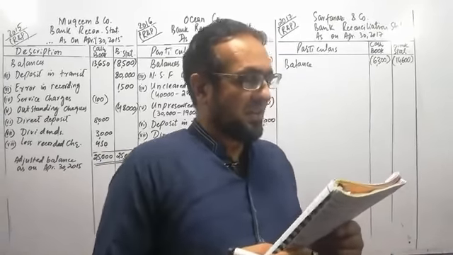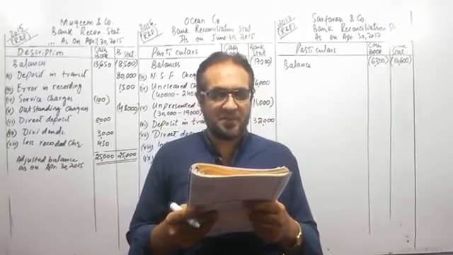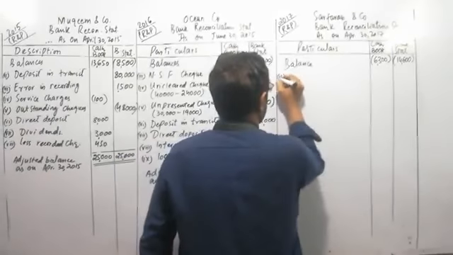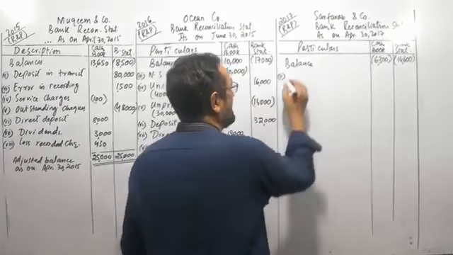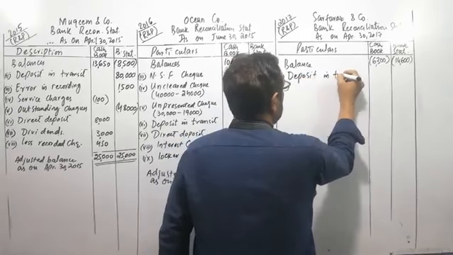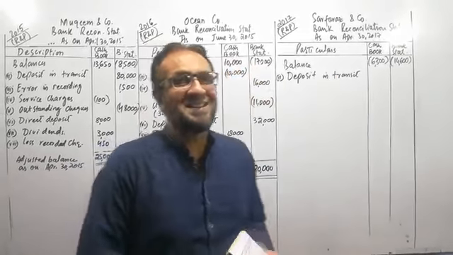Now, transaction number 2, check of 10,000 deposited on April 30 not shown in the bank statement. This is a last day deposit which is not shown in the bank statement. It is called deposit in transit. We have deposited an amount in the bank on the last day of the month.